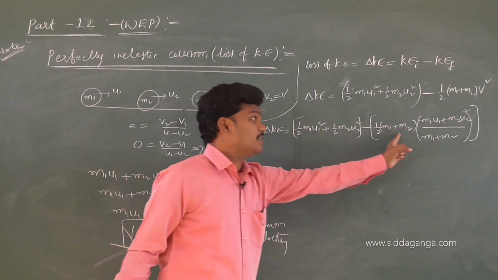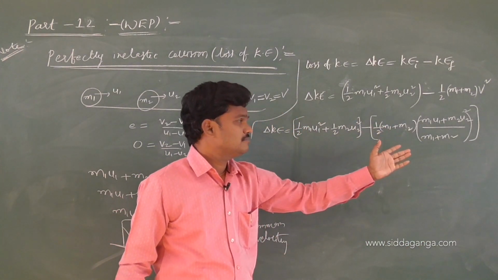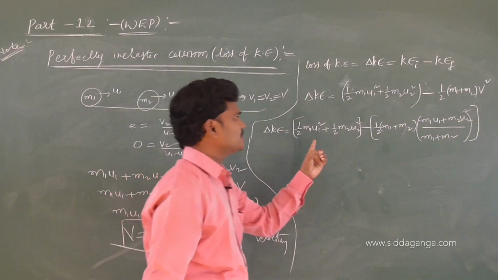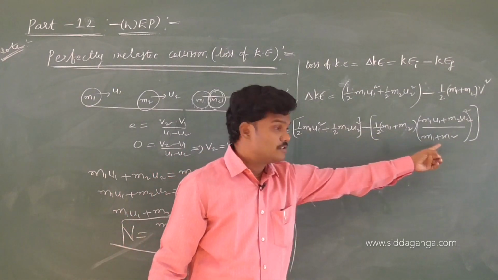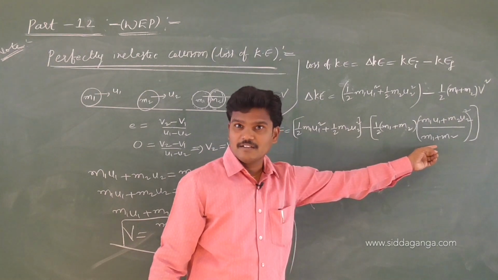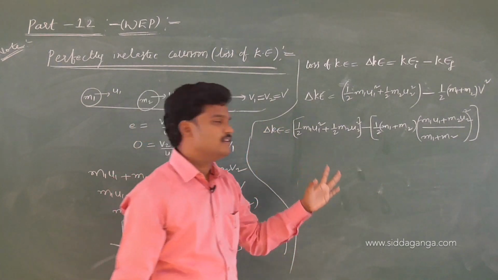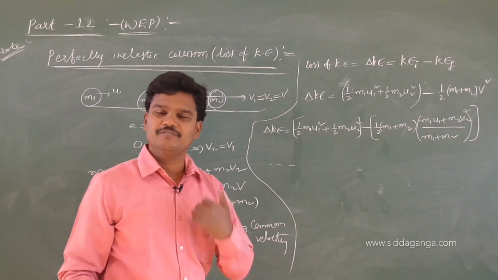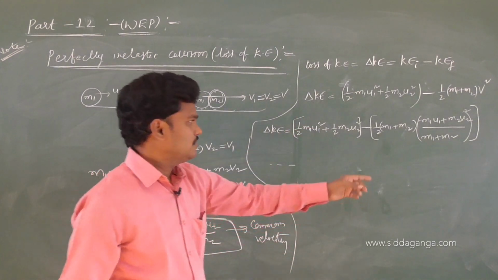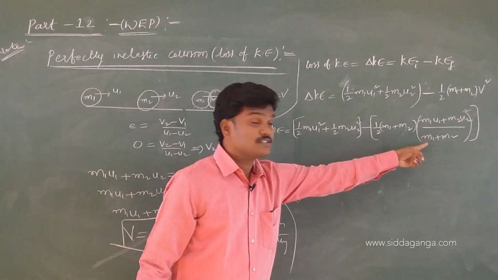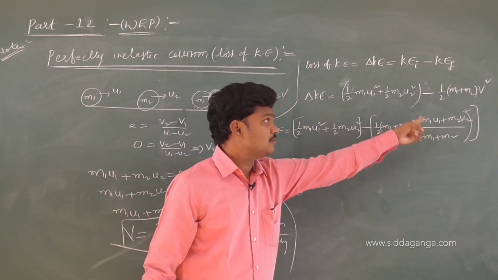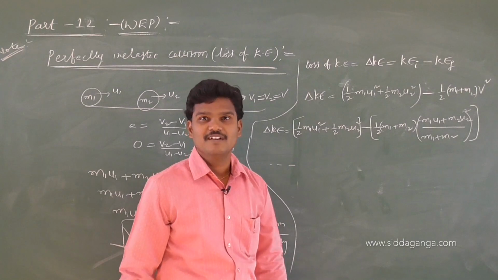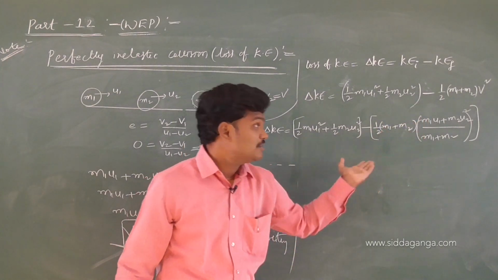See, one m1 and one m1 cancel, then you split up. Okay, if you want I will show you. Half m1 u1 square plus half m2 u2 square, one m1 cancels, and you split (m1 u1 plus m2 u2) whole square like (a plus b) whole square, a square plus b square plus 2ab, divided by m1 plus m2.